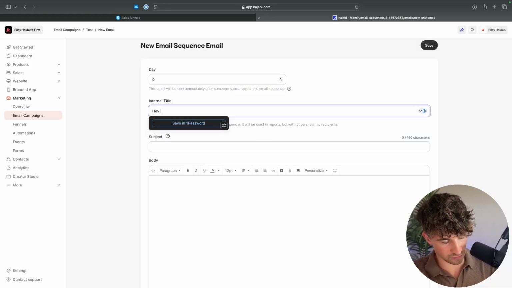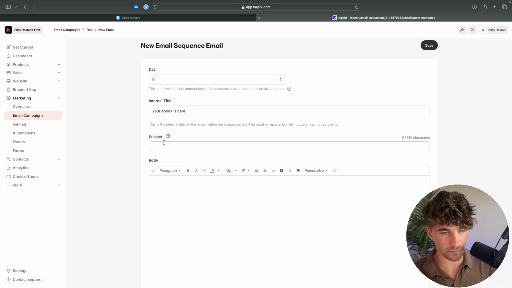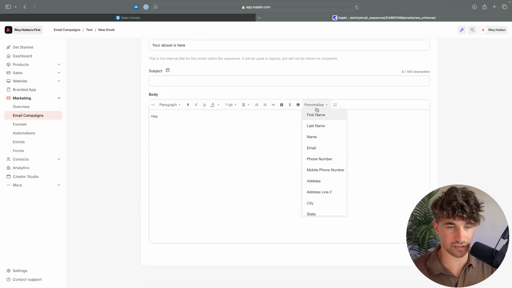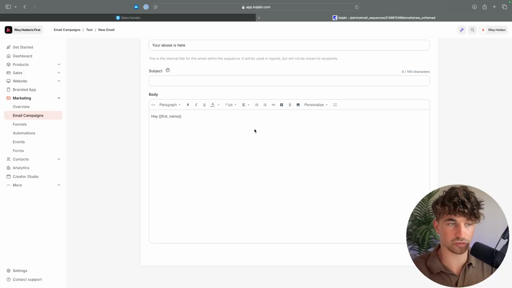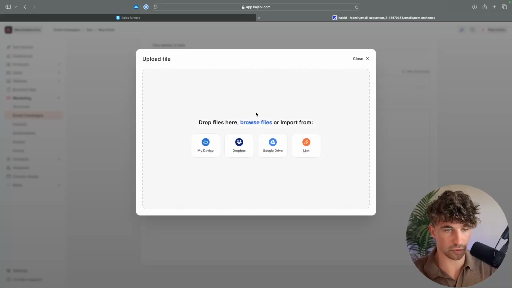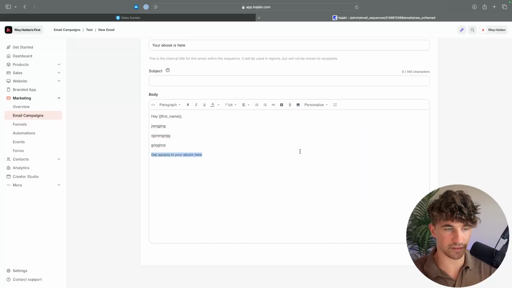We can go down and we can say, hey, and we can say maybe your ebook is here. We can then go down, we can type out the body. So we can say, hey, we have the personalizations. So we have first name, for example, which is going to replace this bracket right here with the name that the person entered. Then we can go down, we can type out the rest of the email. We might say, get access to your ebook here. And then what we can do is we can highlight this.